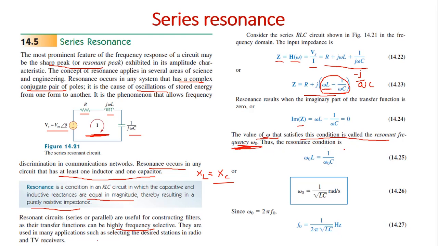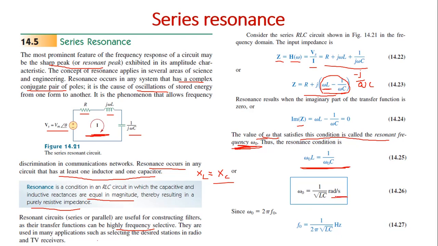Thus the resonant condition is omega naught L equal to 1 by omega naught C. So omega naught is equal to 1 by root of LC.